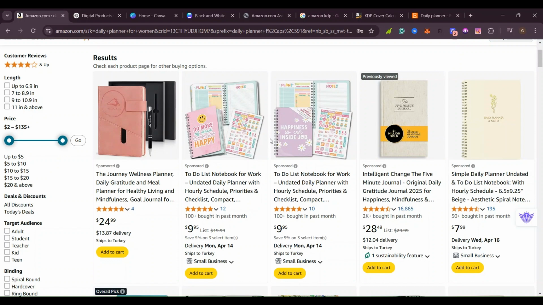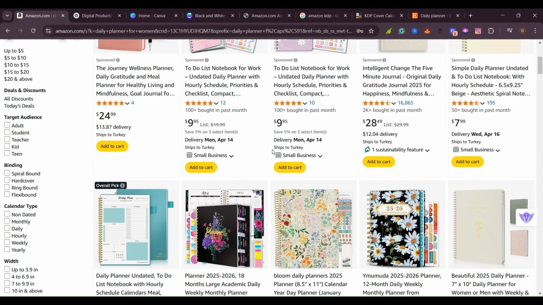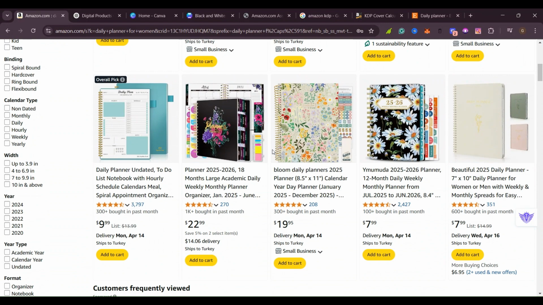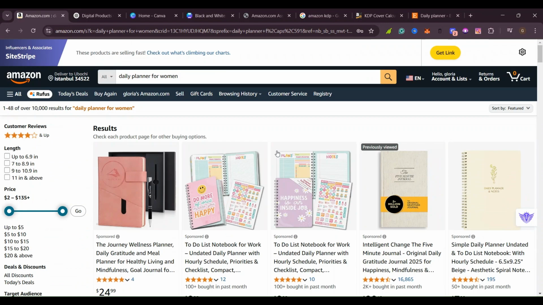But I would advise you to do your research. If you can access tools like BookBolt, but it's on a paid version, yes, you can use that one to do your research, or you can use Publisher Rocket. But if you don't have those, you can use tools like ChatGPT. They have a free plan. You can use tools like DeepSeek. Yes, I've been talking about those tools in my videos. If you've been following them, I have already done my research and I know what I want.